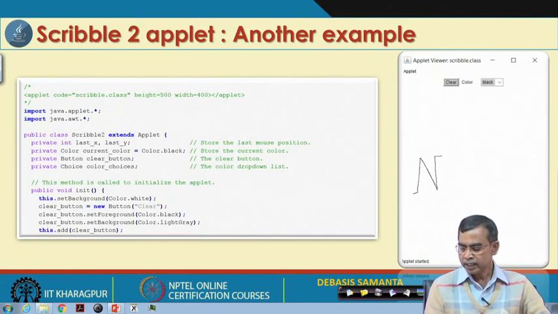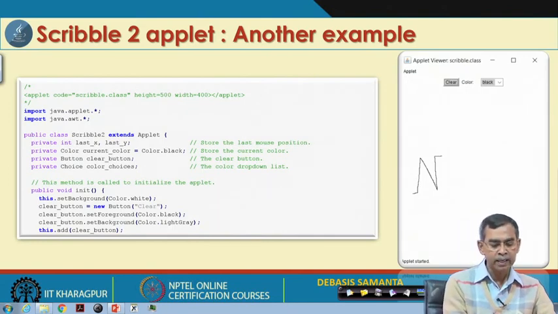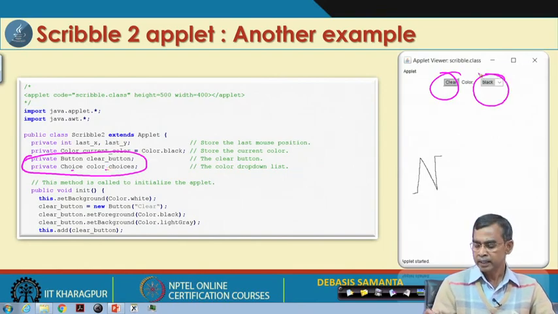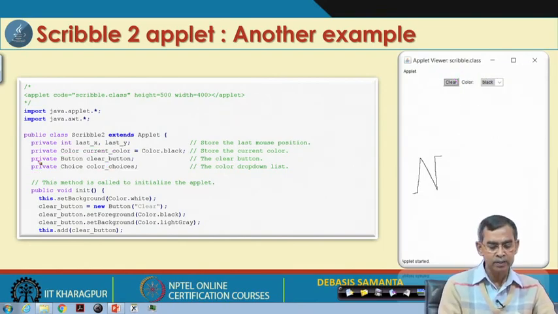So, as you see, two components are created here, one is the button and the other is the current color, a color choice. So, these are the two components created here. This is for the button, and this is the choice.